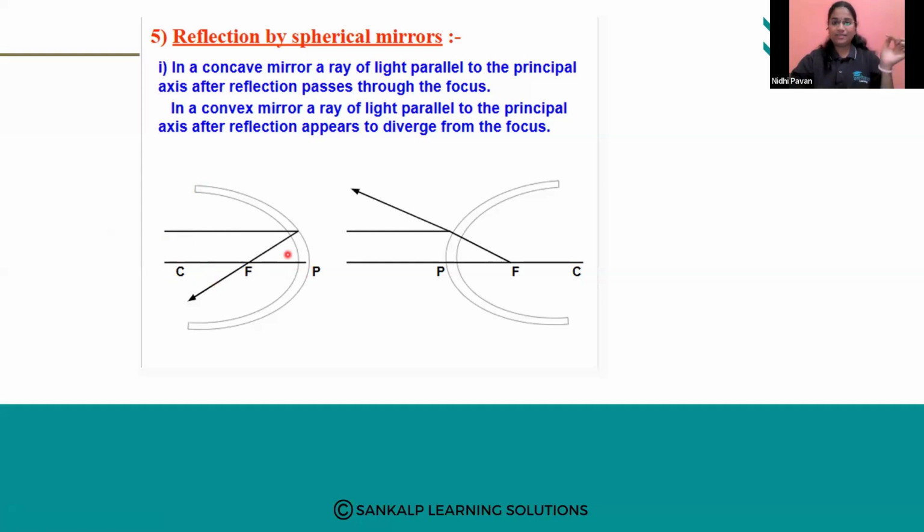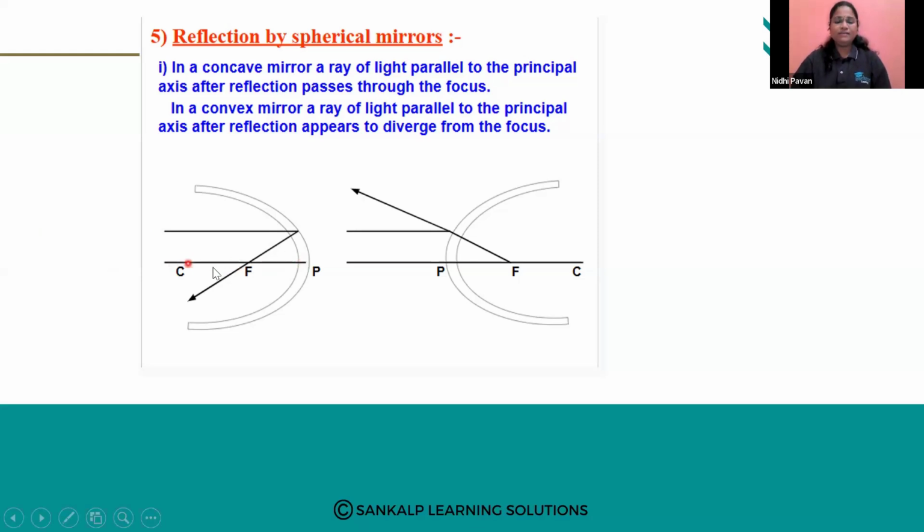Principal focus ಕೇಳ್ತಾ ಇಲ್ಲ, principal axis ಕೇಳ್ತಾ ಇದ್ದೀನಿ. What is principal axis? A straight line passing through center of curvature and the pole. Okay na? Principal focus is F. Okay. Dhruva, Preeti answered it as CP. Very good. So this CP is there, no? This is the principal axis.